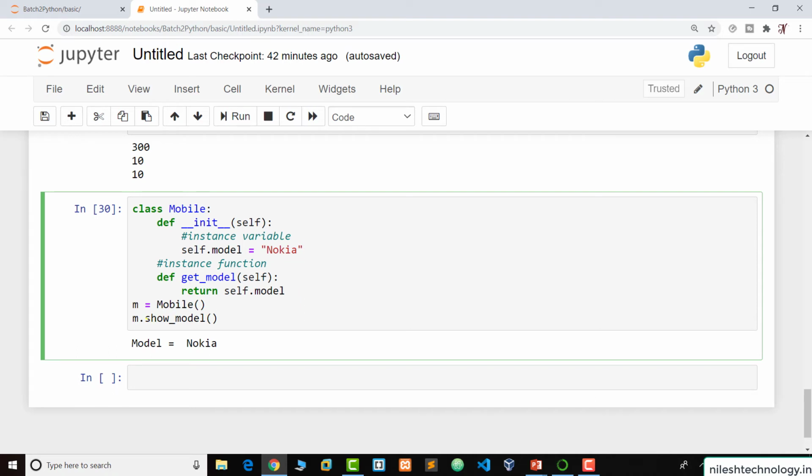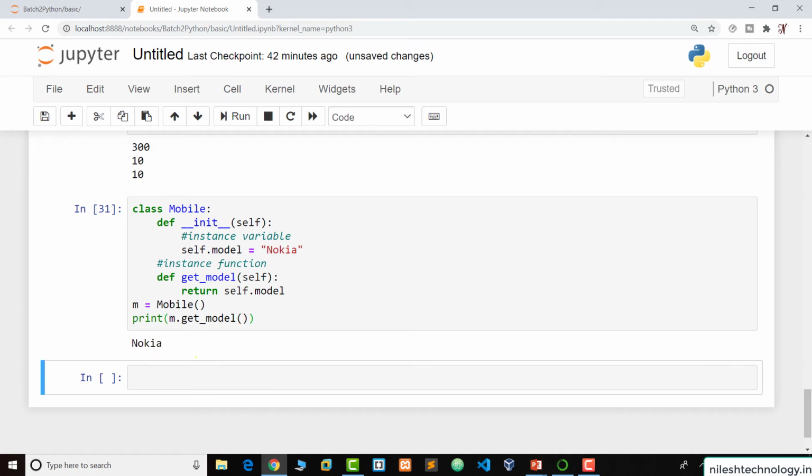So here we call this get_model method, and this model name is returned. Return means that this value goes to the calling section. So we call this function here, and we print by using the print method. Run. This is the output.